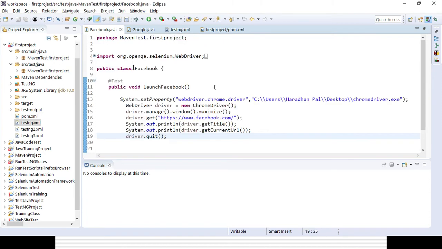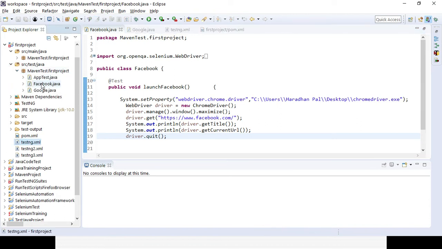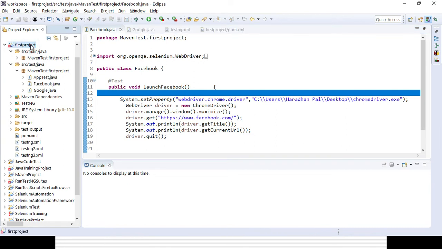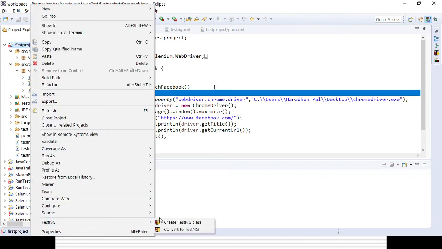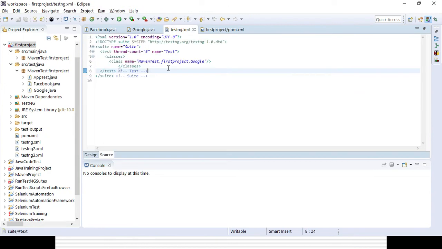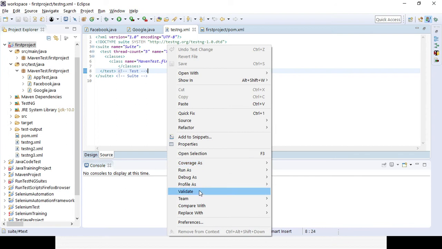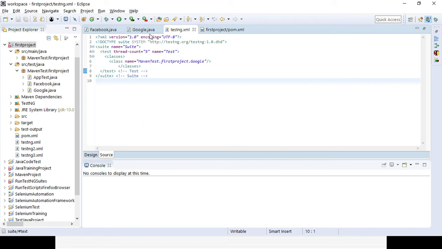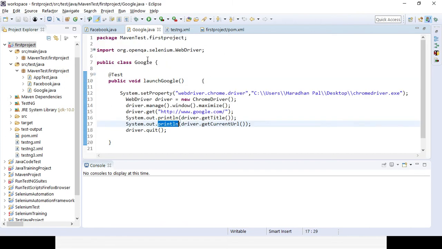Suppose we already have these two classes in my Maven test project packages, Facebook and Google, where I have written the code. Once all your classes are ready, you need to convert all the classes to TestNG. You need to select the project, right click on it, choose TestNG, then Convert to TestNG. Immediately all the classes will be converted to TestNG. Now if you open the TestNG XML file, there is a provision to right click and Run As TestNG Suite. And if you open a single class, you already know we can run it with TestNG Test.